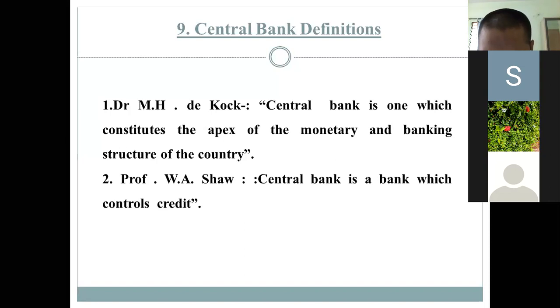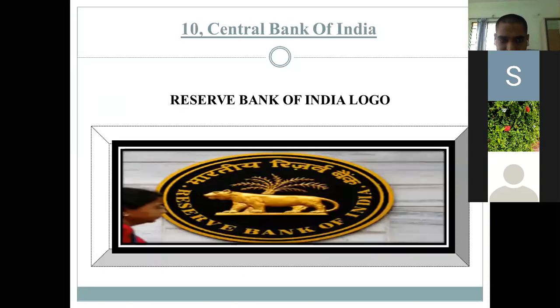According to Professor W.A. Shaw, a central bank is a bank which controls credit. Which controls credit means what? Which controls the money which is circulated in the economy. During the demonetization time, you must have heard that currency notes of 2000 or the new 500 notes were distributed. Why were they distributed? Because of the permission of the central bank, that is the RBI.